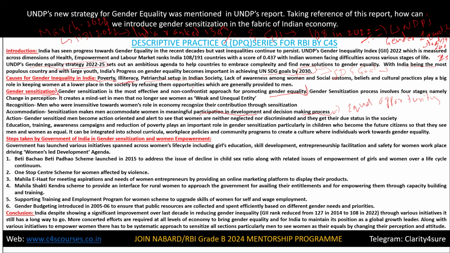And education, training, awareness campaigning, and reduction of poverty play an important role in gender sensitization. Okay, these are the important roles, students, which help in gender sensitization: education, training, awareness campaigns, and reduction of poverty. So these help in gender sensitization, particularly in children, students.